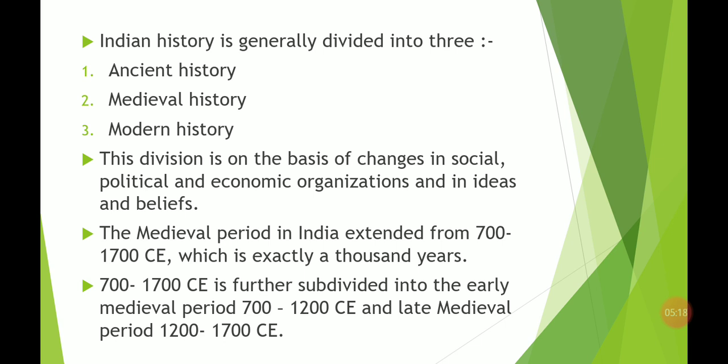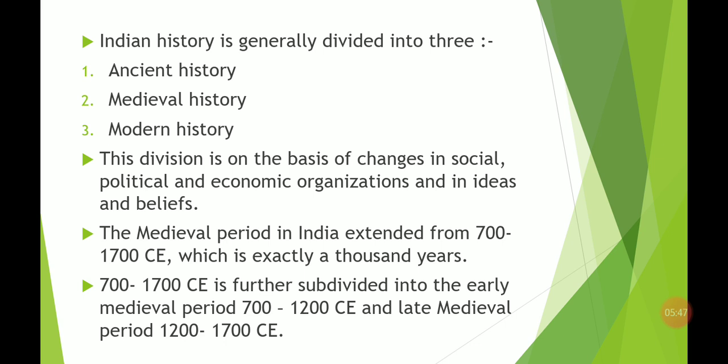Now, 700 to 1700 CE is further divided into two parts. The first one is 700 to 1200 CE, the early medieval period, and 1200 to 1700 CE is considered the late medieval period. So in class 7, we will read basically this 1000 year span.